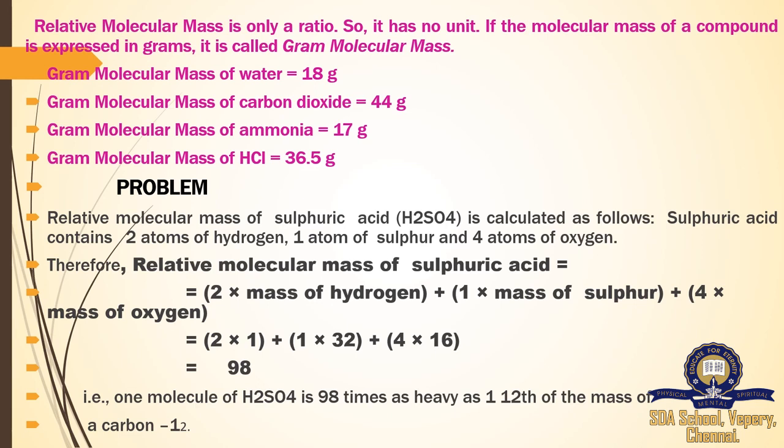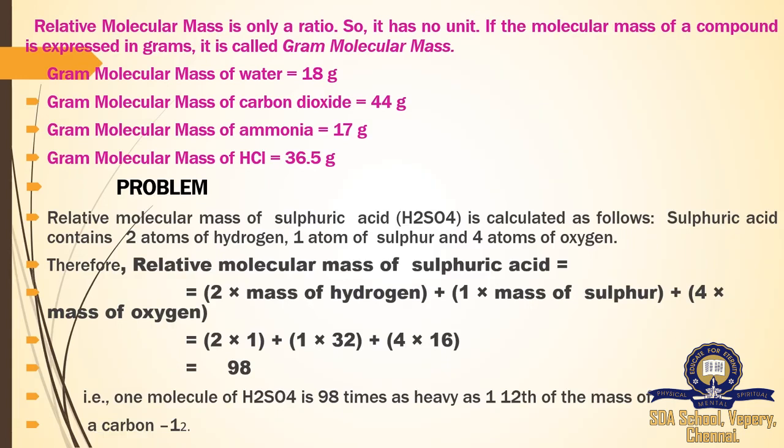The gram molecular mass of water is 18 gram, and the gram molecular mass of carbon dioxide is 44 gram. Next, the gram molecular mass of ammonia is 17 gram. The last one, the gram molecular mass of HCl, that is hydrogen chloride, is 36.5 gram. Based on this, we are going to do one sum.